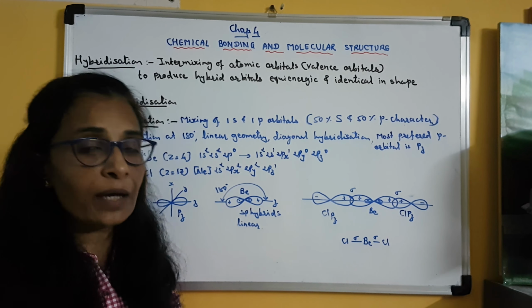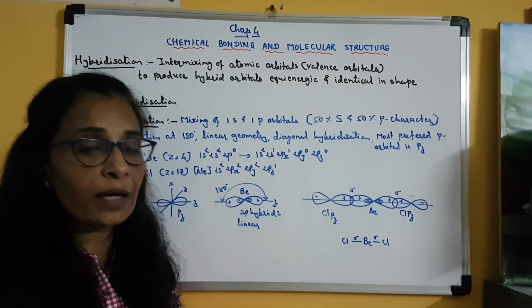Clear? It is not beryllium, it is the orbitals of beryllium that will undergo hybridization and produce hybrid orbitals. Clear? Now two chlorine atoms have their electron present in the 2pz orbital. Now imagine, suppose hybridization in beryllium has not taken place, then two chlorine atoms have to share their electron present in the 2pz orbital with one beryllium atom. In one beryllium atom, the s and p orbitals are half filled.